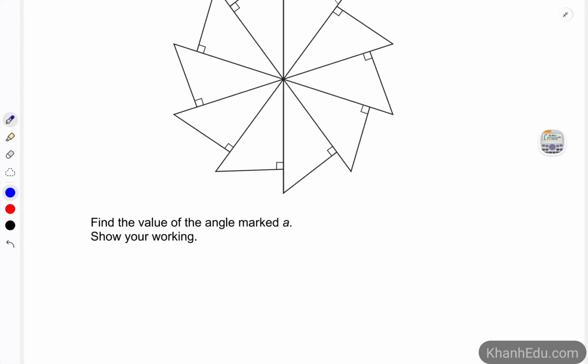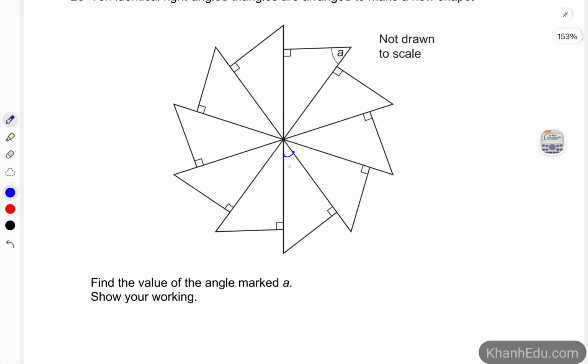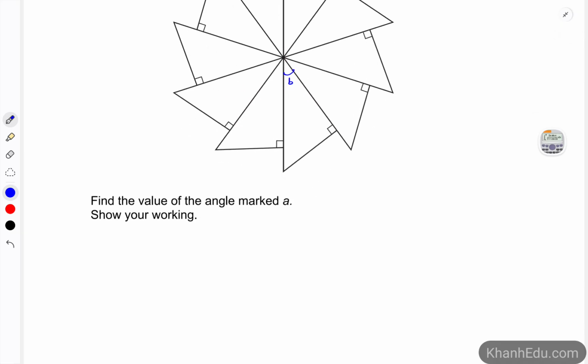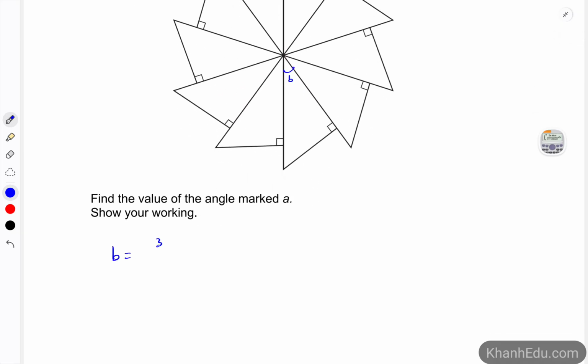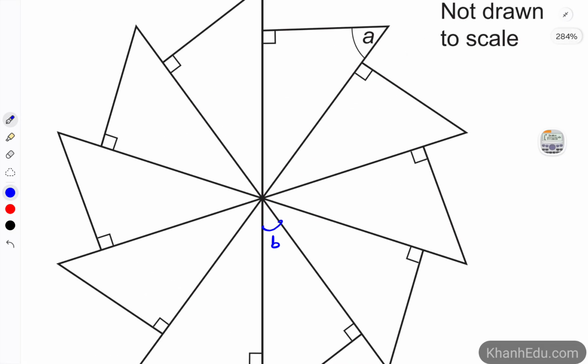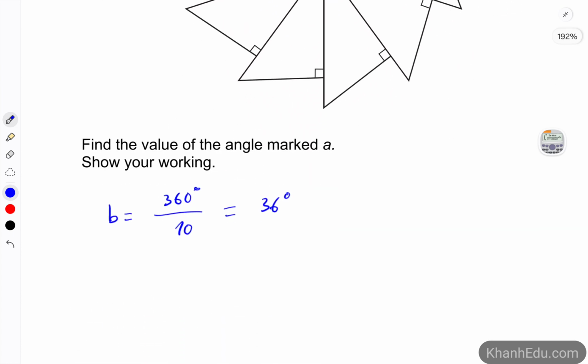Okay, so this one is going to be B, right? So B equals 360 degrees divided by 10, which is 36 degrees. We can mark the angle B here. So now B is 36.